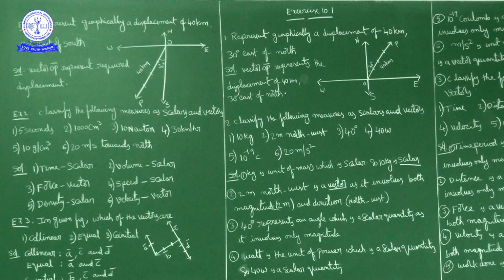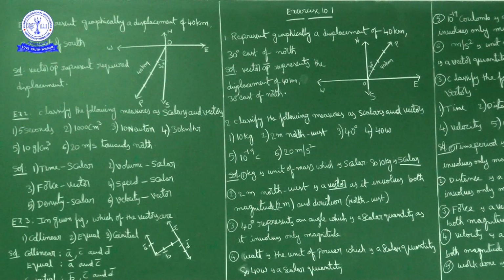Next question. Second question, classify the following measures as scalars and vectors. Which of them are scalar and which are vector. First one, 10 kg. Kg is the unit of mass.